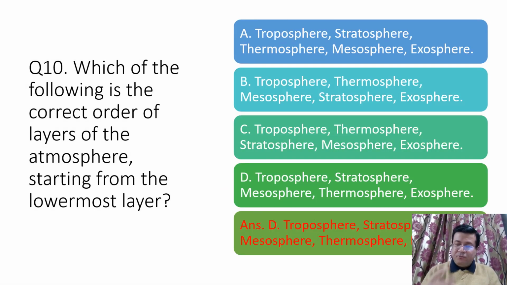First layer is troposphere, then above troposphere we have stratosphere, and then above stratosphere we have mesosphere, and then thermosphere, and then exosphere. So in this manner our D option is the right answer.